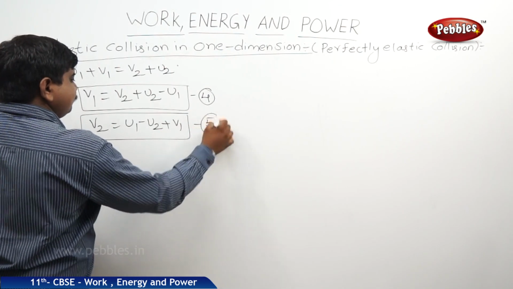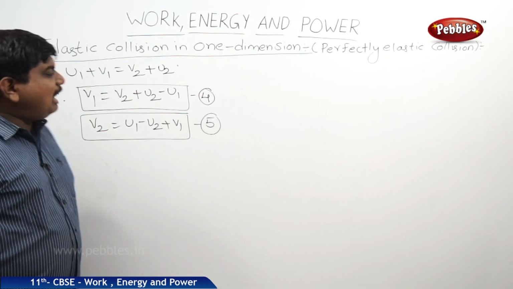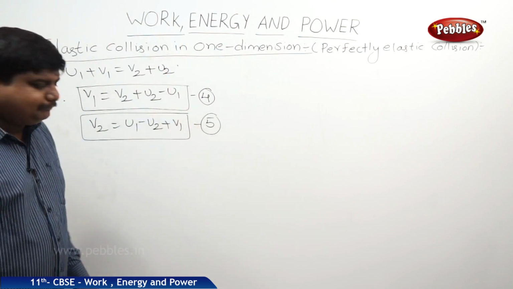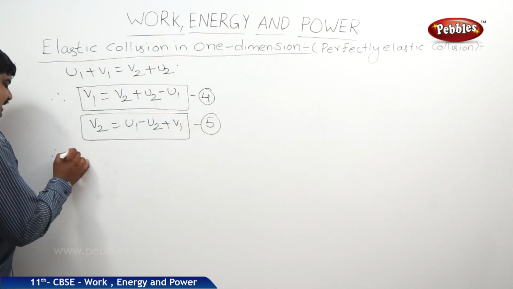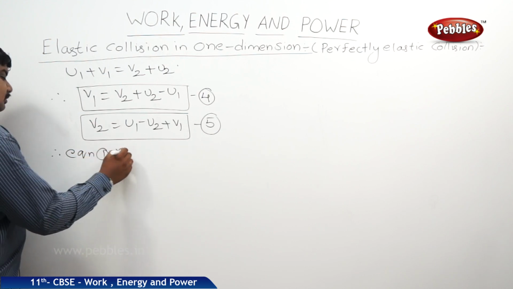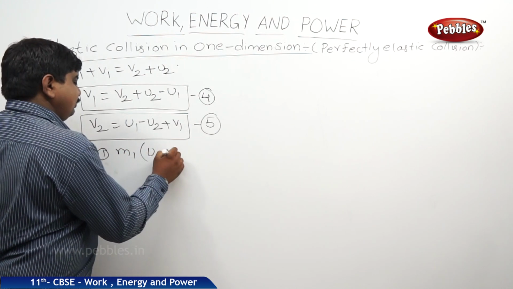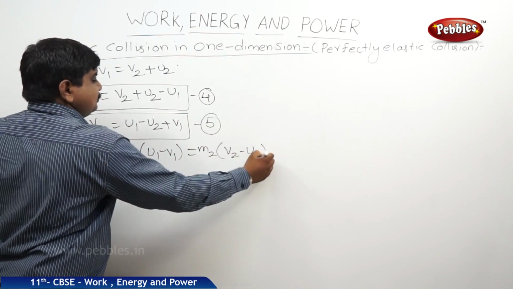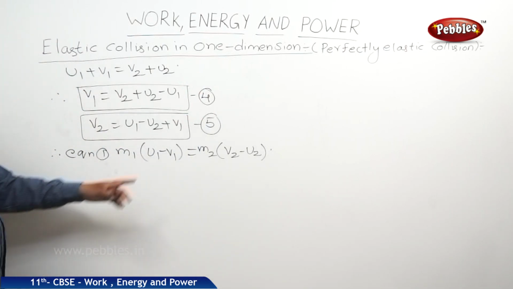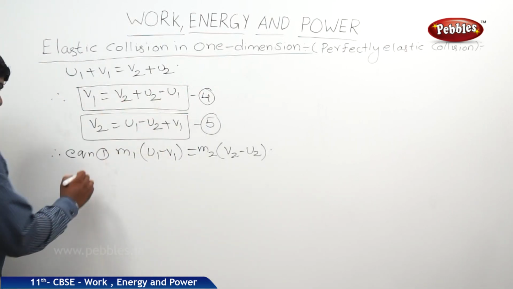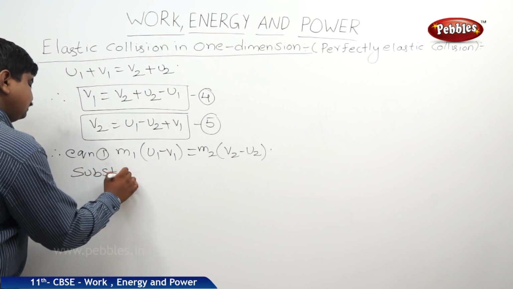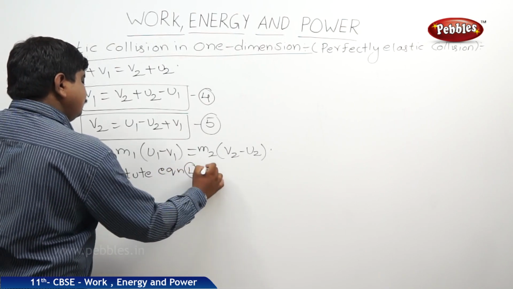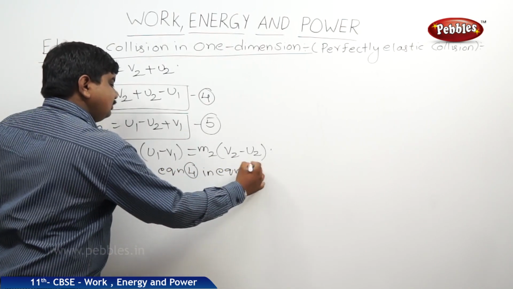This is equation 5. Now I am substituting the value of v1 from equation 4 in equation 1. So what is equation 1? m1 into (u1 minus v1) is equal to m2 into (v2 minus u2). Substitute equation 4 in equation 1.